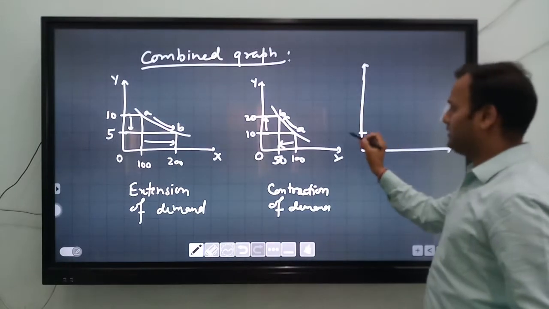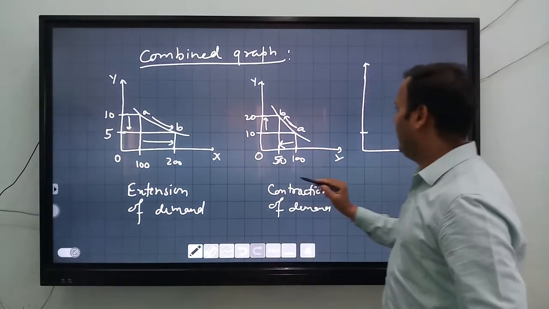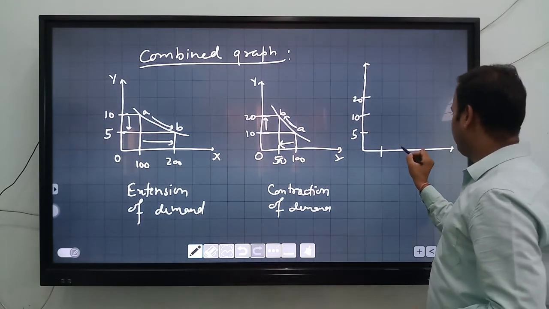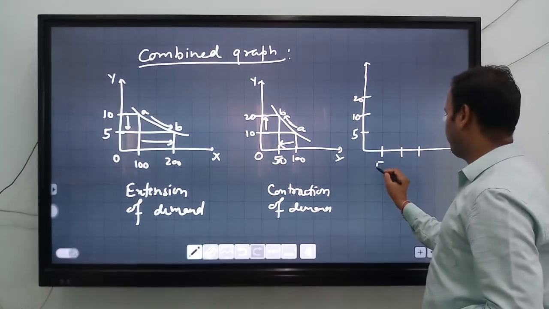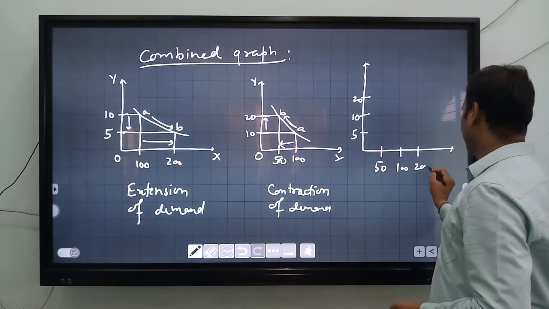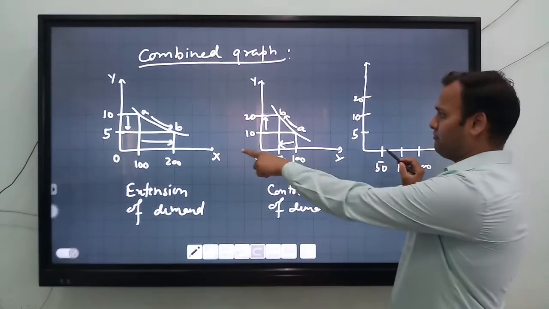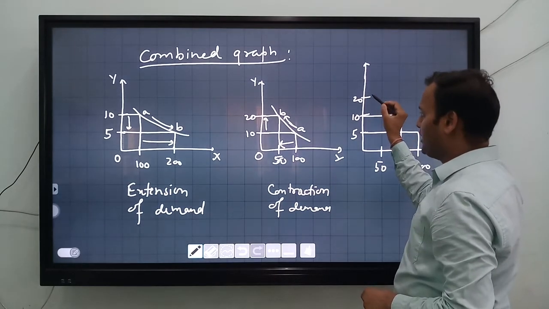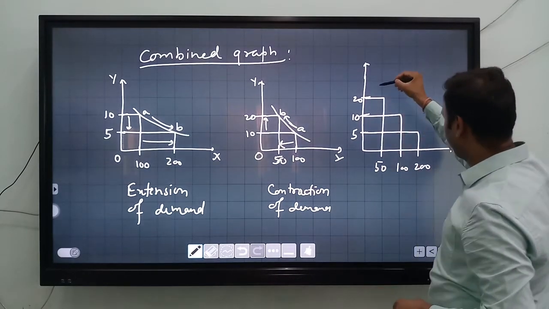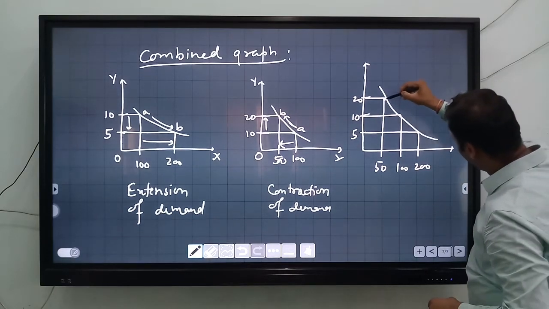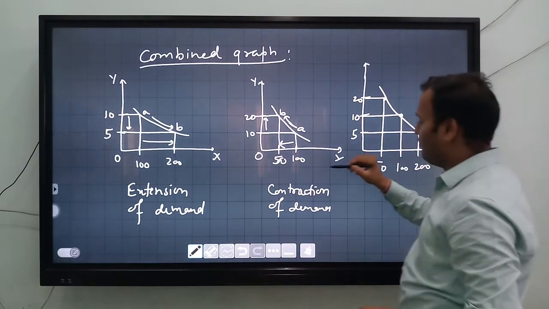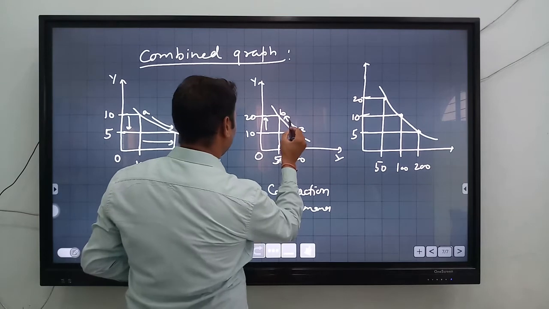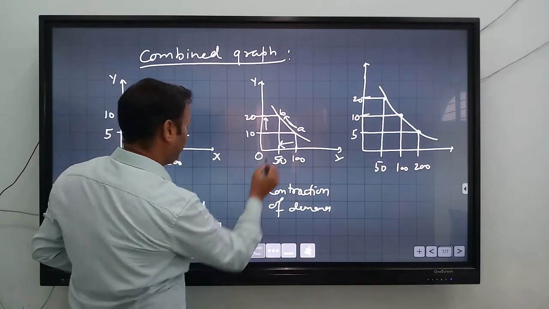Now come to the combined graph. In the combined graph, here you can write there are three prices, 5, 10 and 20, and here there are three numbers also, 50, 100, 200, quantity demanded. When the price is 5 rupees, then demand is 200. When price is 10, demand is 100. When price is 20, demand is 50. So you just meet the top points, or here you can write a different name. A to C.